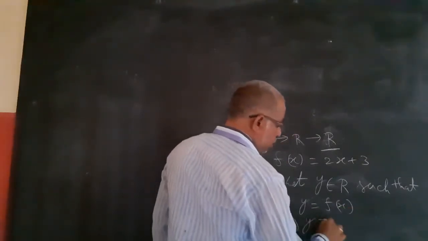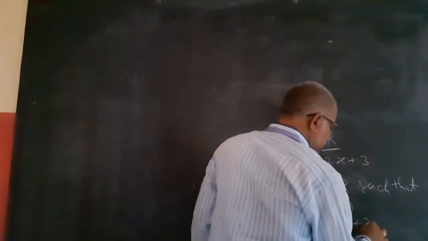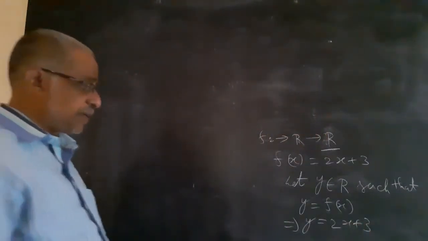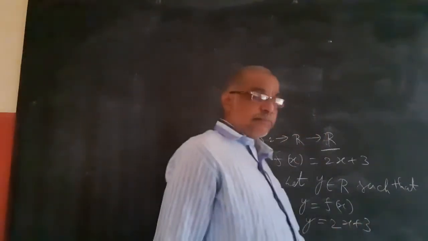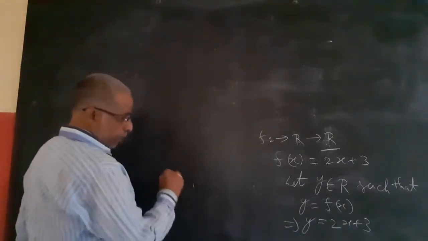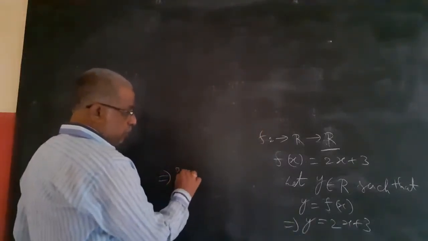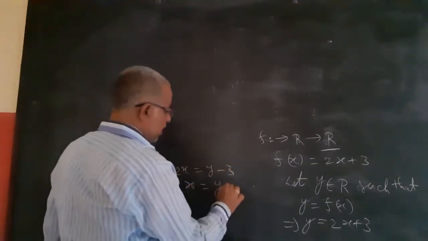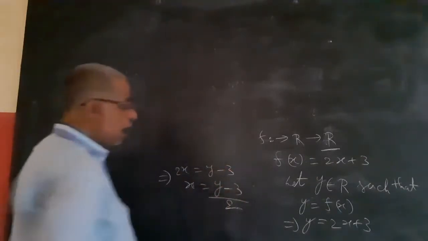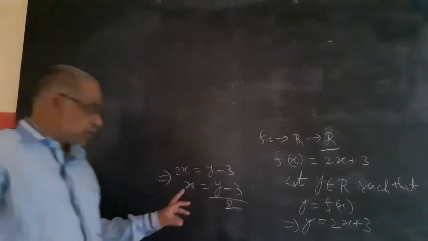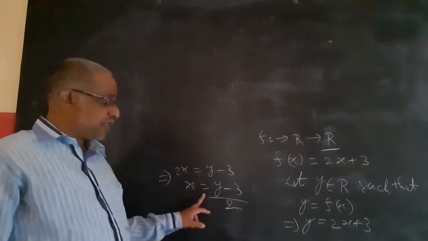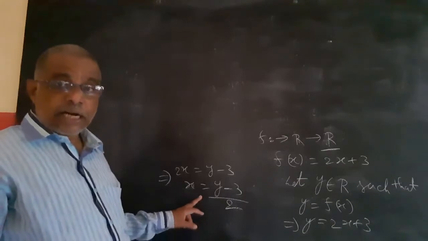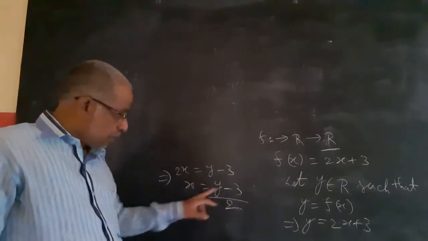Implies y equal to 2x plus 3. Now x in terms of y means 2x equal to y minus 3 and x equal to y minus 3 by 2. Now what is the domain of this function?